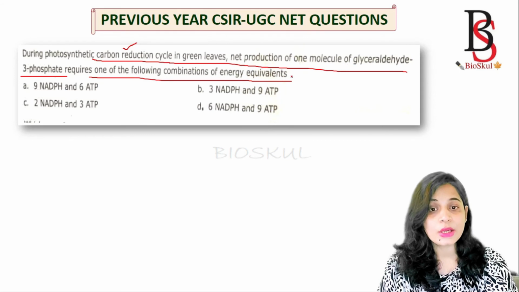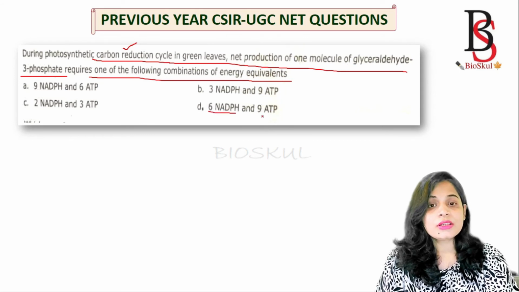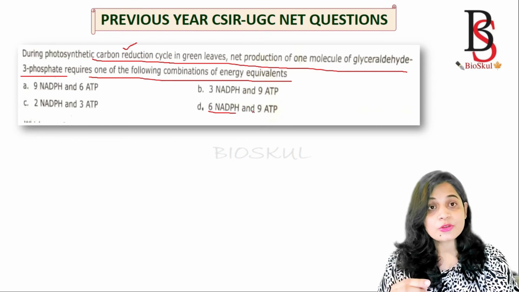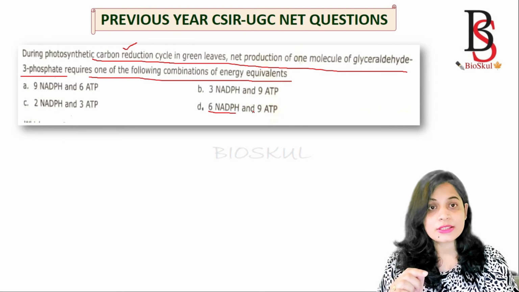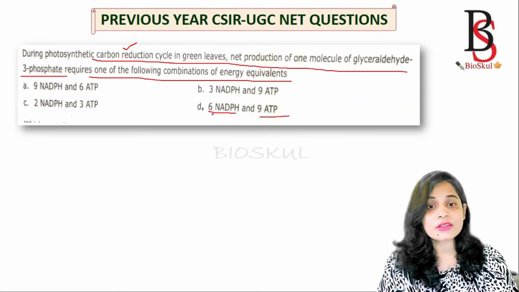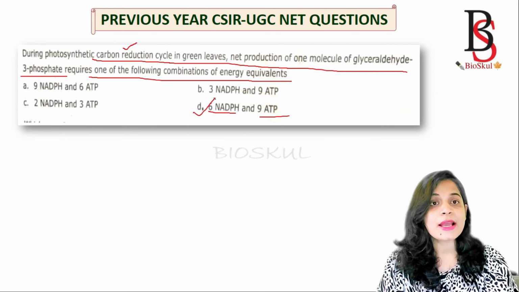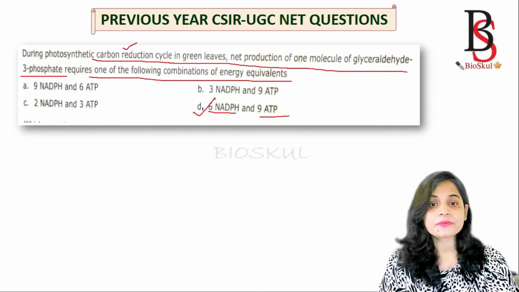energy equivalents are required. Okay, so it requires 6 NADPH for the reduction process and 6 ATP for the reduction process and 3 ATP for the regeneration process. So total 9 ATPs. Okay, so the correct answer is 6 NADPH and 9 ATP.